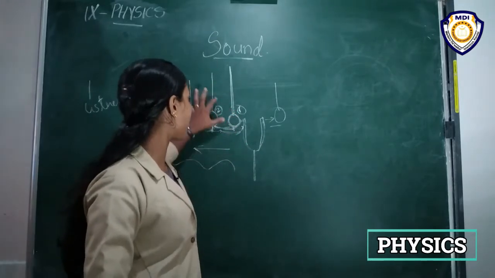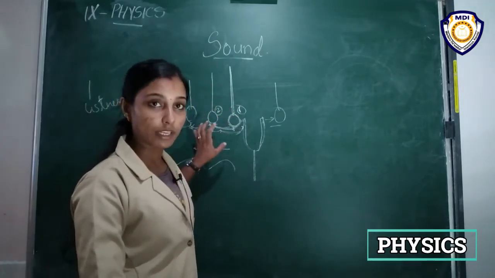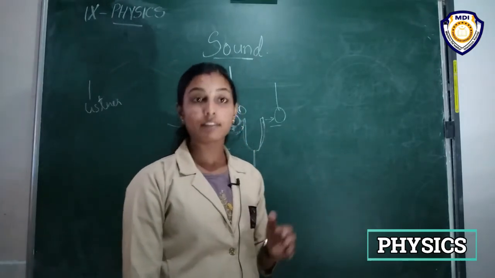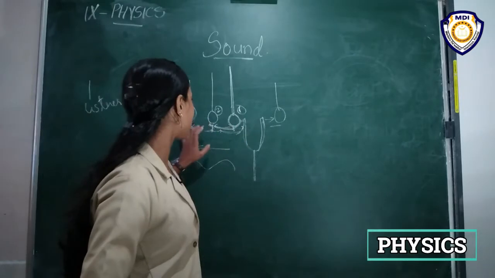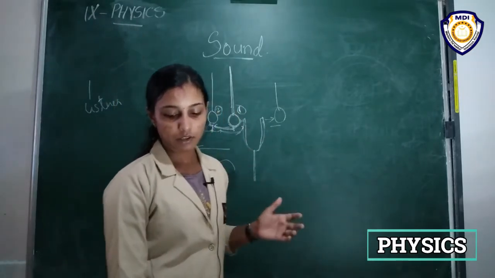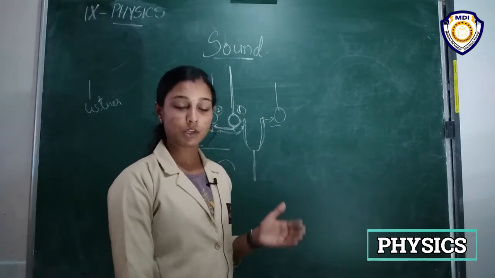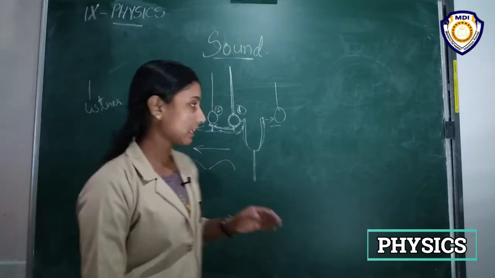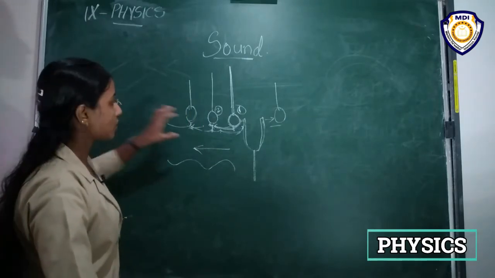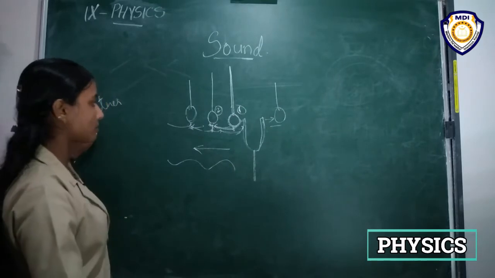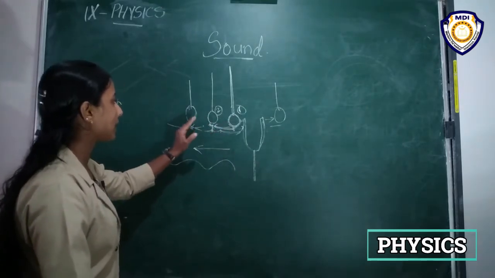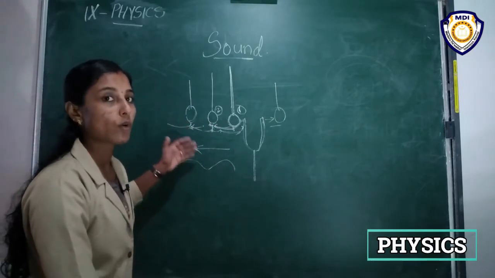Okay, so it sets the particles of the medium around it vibrating, and the particles do not travel all the way from the vibrating object to the ear. So here the listener is here, right? So from here to here the sound has to reach. Okay, so what happens? The particles of the medium vibrate, but they do not actually move.